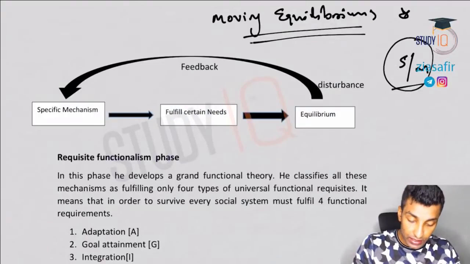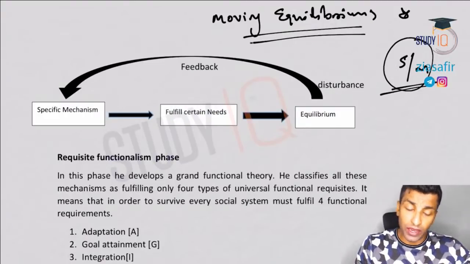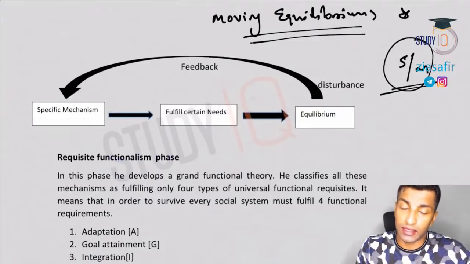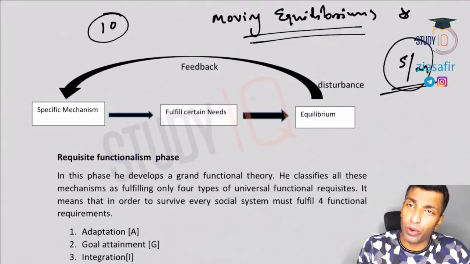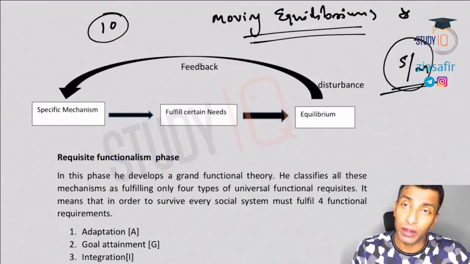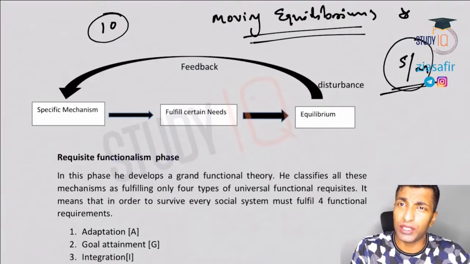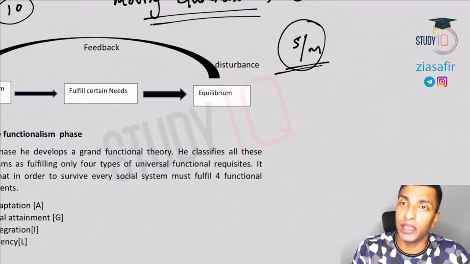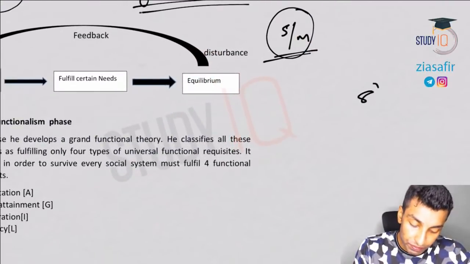Social system theory we have discussed, but now the question is how you attempt this answer. This is going to be a 10 marker. In no paper will this be asked as a 20 marker. It does not have the worth or merit to be asked as a 20 marker. It is a very short concept, so it will be a 10 marker, but 10 markers are always jackpots. You should be in a position to score up to 8 marks.